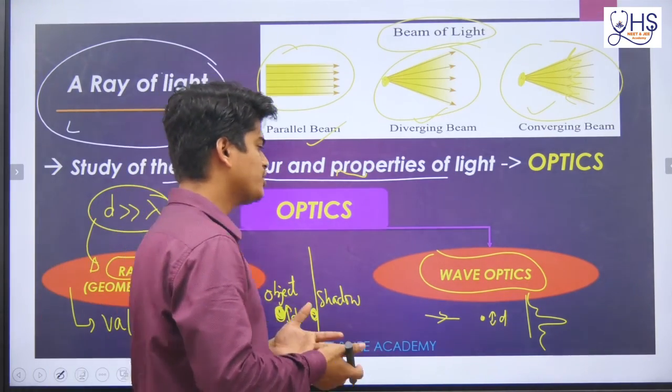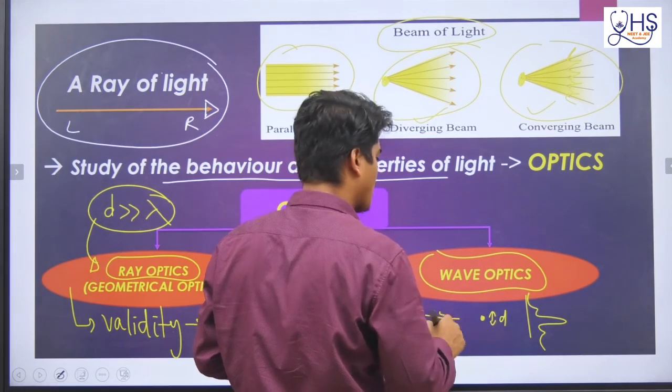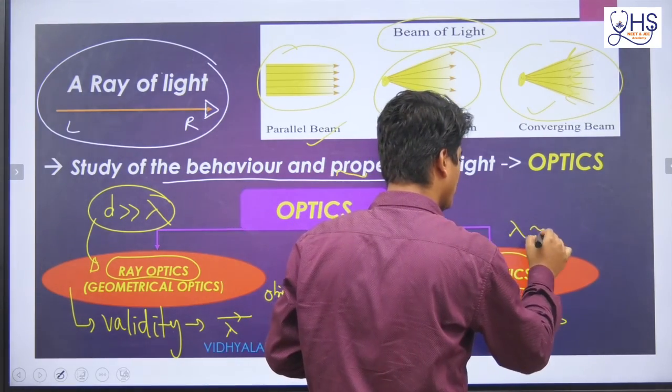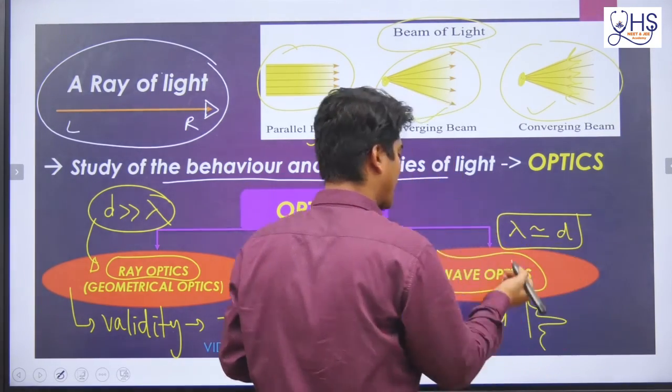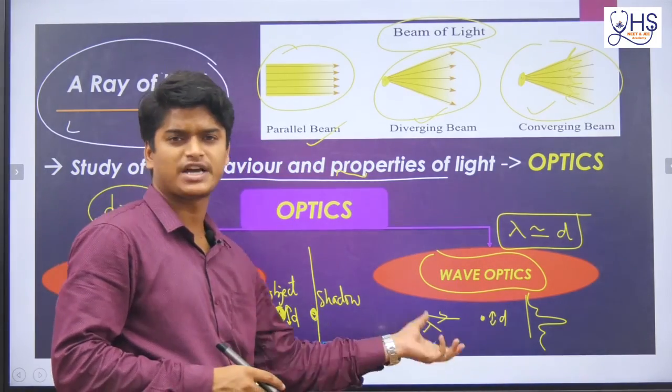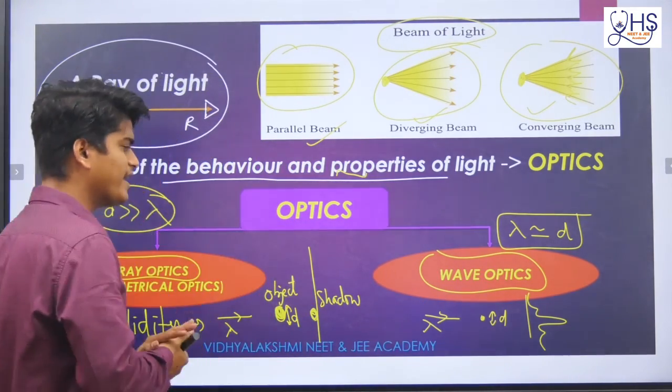So lambda is nearly equal to the dimension of the object or obstacle. These are the two ideas you can remember.